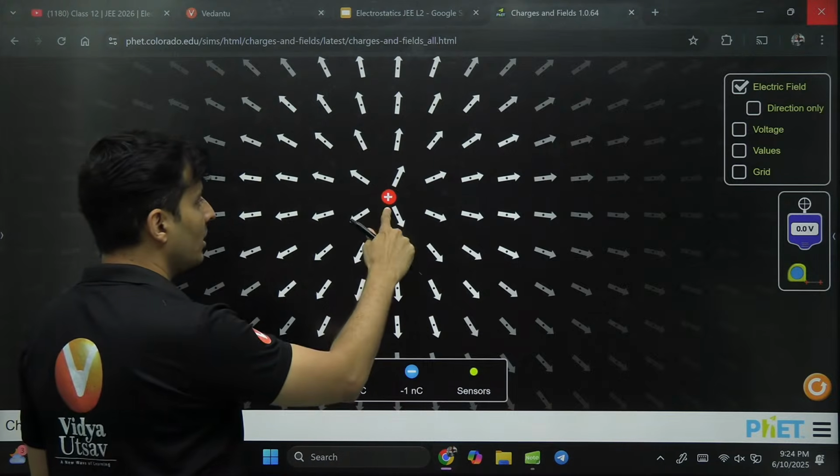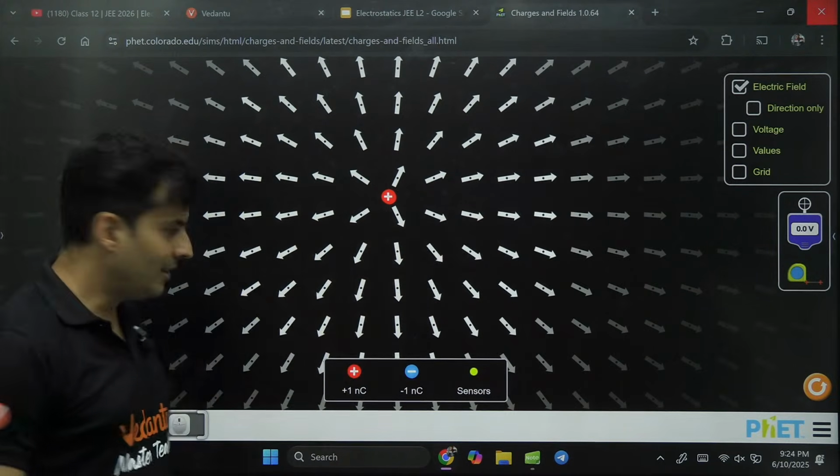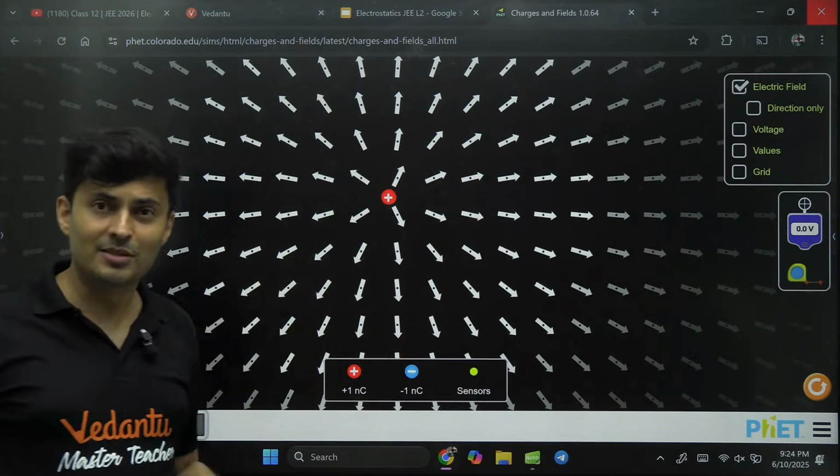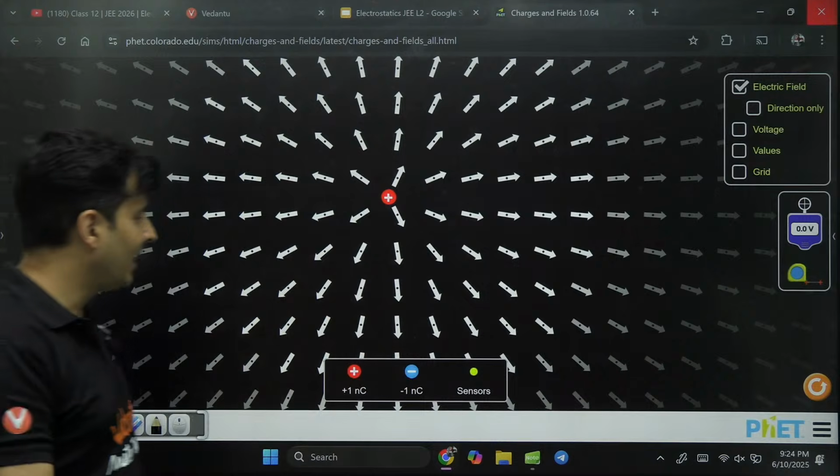If I add even more charge, it will grow even further. I add even more charge, the field will become even stronger. It has more aura, plus 999.